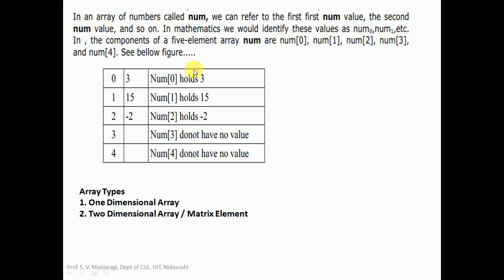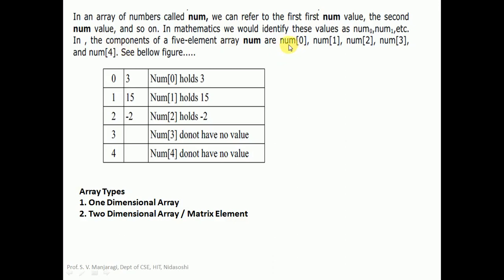In the components of a 5-element array num, suppose that you want to have an array with the name num. So that is having how many elements? 5 elements. Then they can be labeled like this: num of 0, num of 1, num of 2, num of 3, and num of 4.